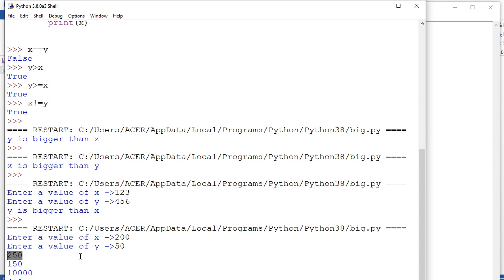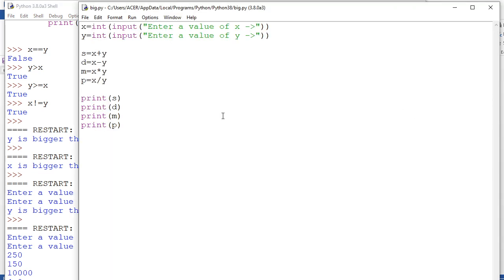First one is addition, 250. Second one is subtraction, 200 minus 50, 150. Then multiplication, then division. But this output is not looking good. Okay, this S is sum, this D is difference, this is multiplication, and this one is the quotient, 4.0 is coming. Why is the point also coming, 4.0? This also I will teach you later on, nothing to worry about that.